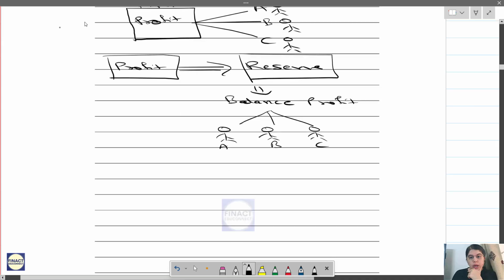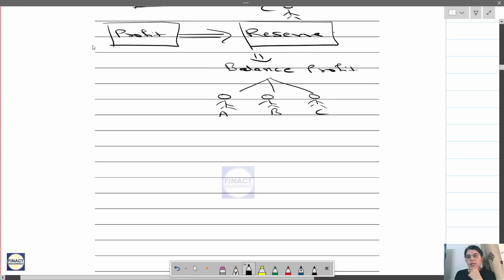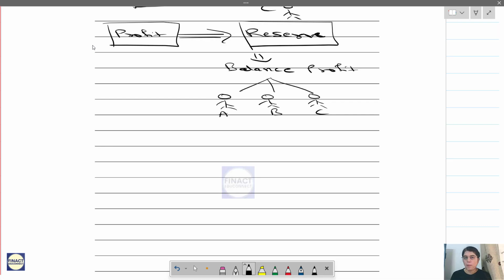So now if you see here, again a reserve is created. Reserve is like a distribution of profit, but it is not given to the partner. So reserve is always created in your profit and loss appropriation account. Reserve is some portion of profit which should have been given to partners, but it's kept by the firm for meeting some future expenses.